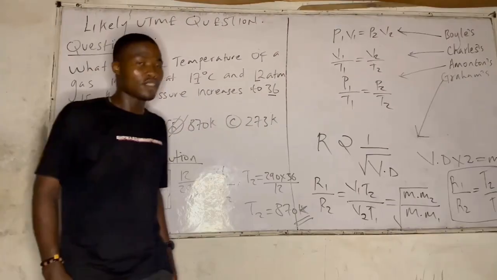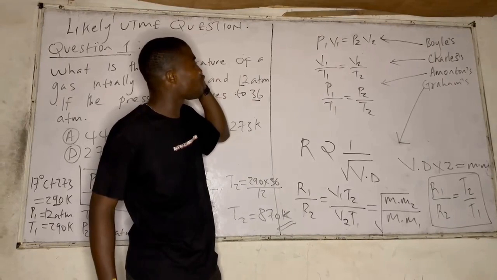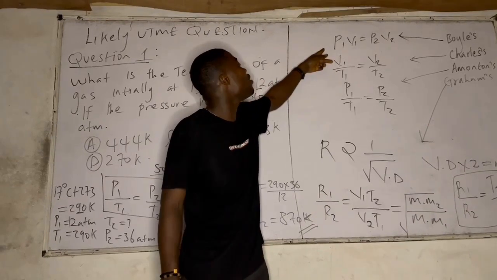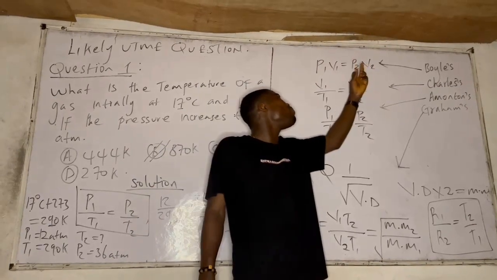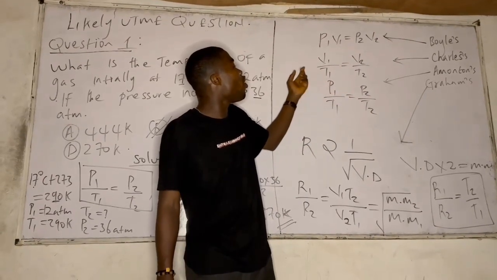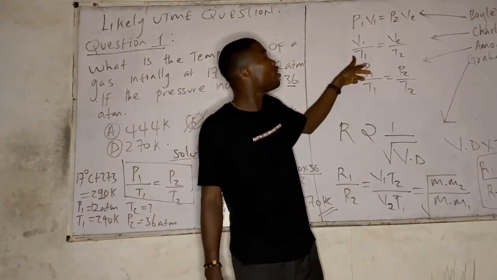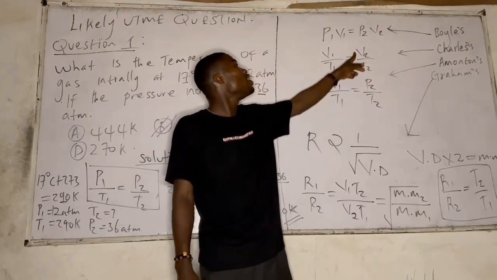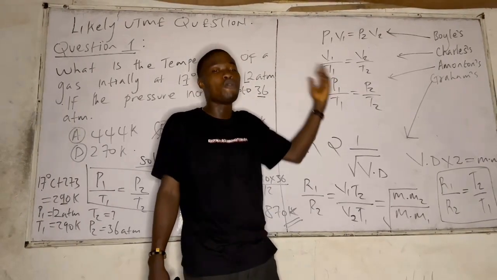For instance, assuming you are given a question on Boyle's law, they might give you a first pressure, a first volume, and a second pressure, and you have to calculate the second volume, as simple as that. On Charles' law, they can give you first volume and first temperature, and you have to calculate the second temperature, and they will give you the second volume. They might even give you the second volume and second temperature, and the first temperature, and ask you to calculate the initial volume.